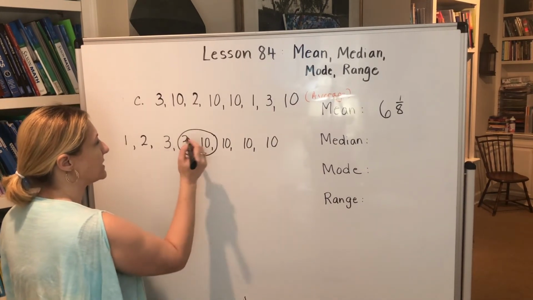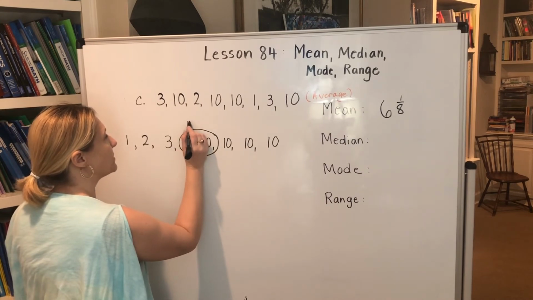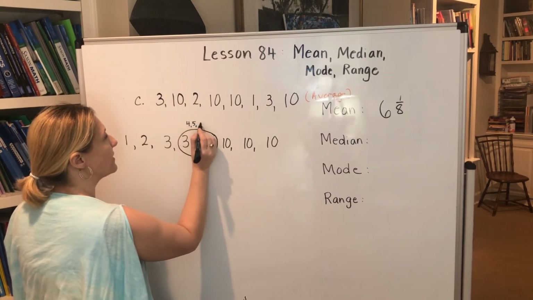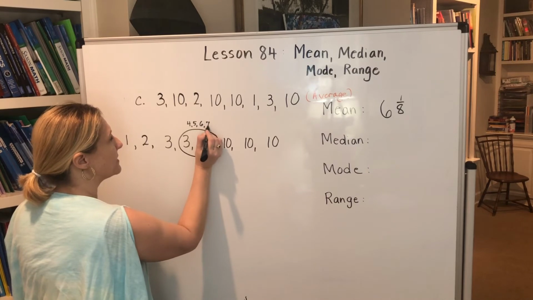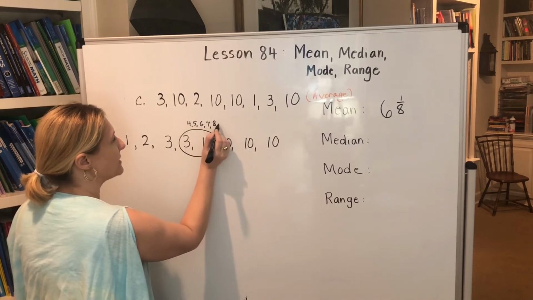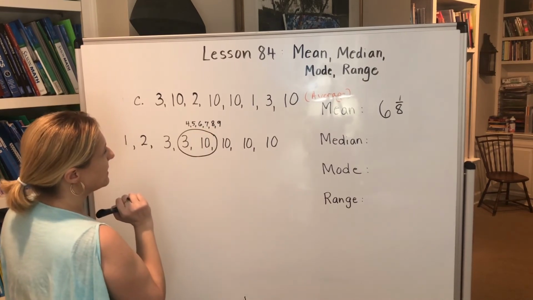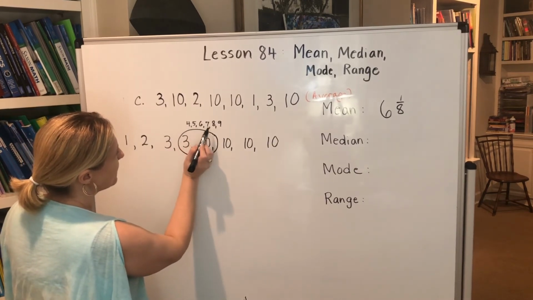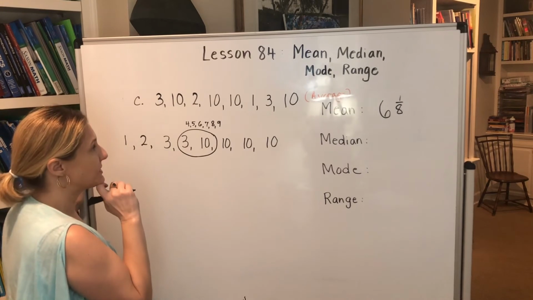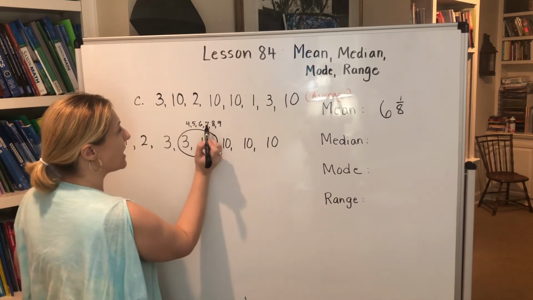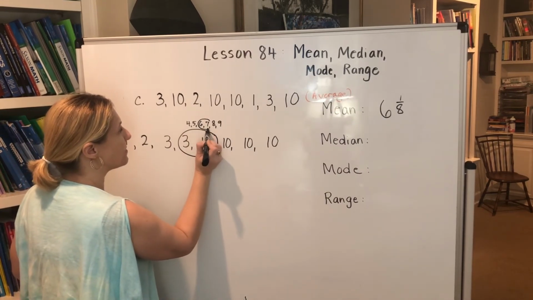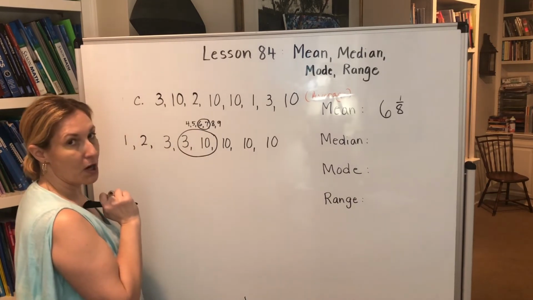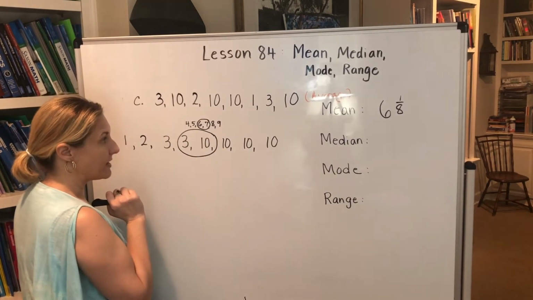Now, we can either list the numbers that are in between, which is 4, 5, 6, 7, 8, 9, and try to pick a middle number from that. Oh, but there's even numbers there too. So we'll have to pick these 2 middle numbers and find the number in between 6 and 7.